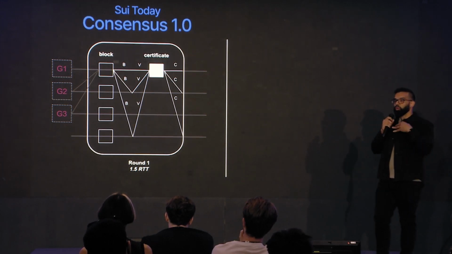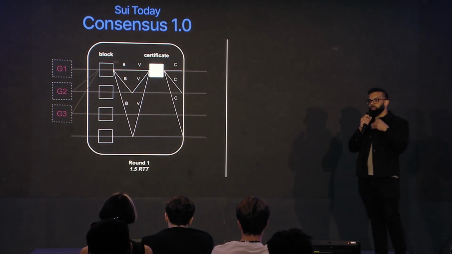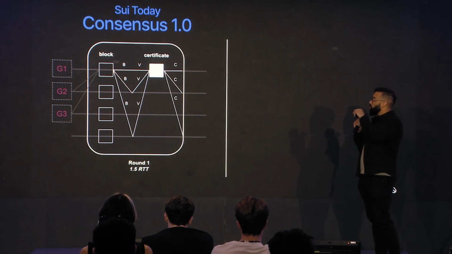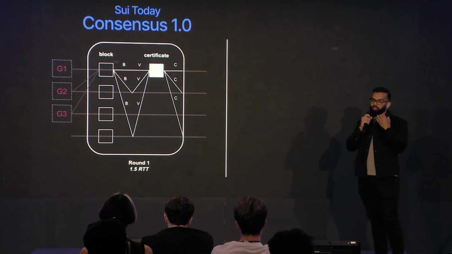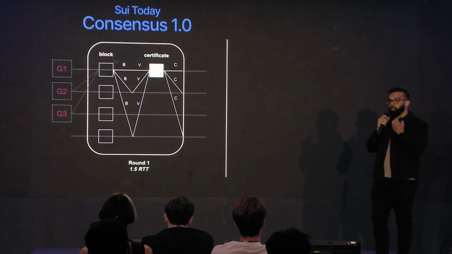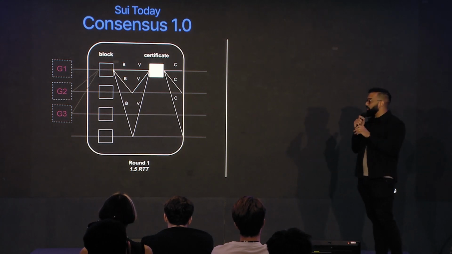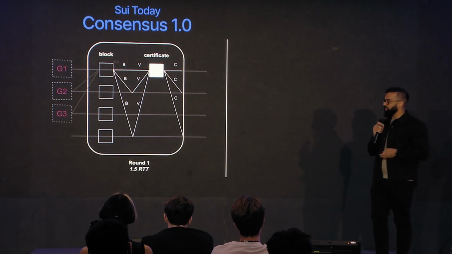And then there's the Bullshark reading of the DAG on top of that to be able to commit or sequence the blocks. That requires that every even round will elect a leader, and then we'll use the odd rounds to vote for that leader. So all a vote is, if there's enough links to that block from the previous round, we can say we can commit it. So in the happy path, we need at least 2 rounds to be able to commit a block. And that's about 3 RTTs.